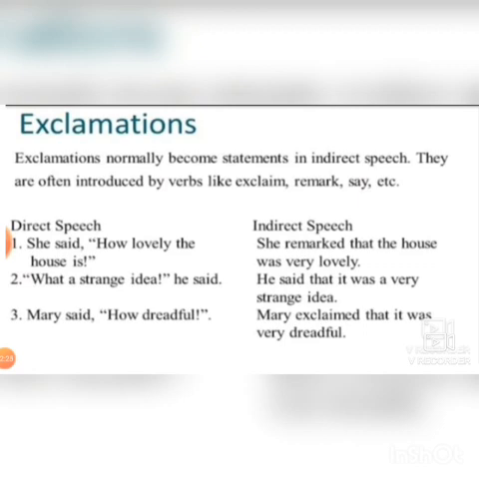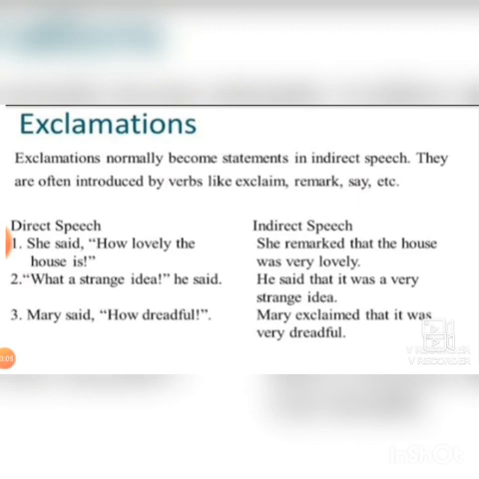So now, moving back to the topic of how to change from direct to indirect. Exclamatory sentences normally become statements in indirect speech. Although in direct speech there is an exclamation mark, when you change it, it becomes a normal assertive sentence or statement. They are often introduced by verbs like exclaimed, remarked, said, etc. For example, she said, how lovely the house is. She remarked that the house was very lovely.